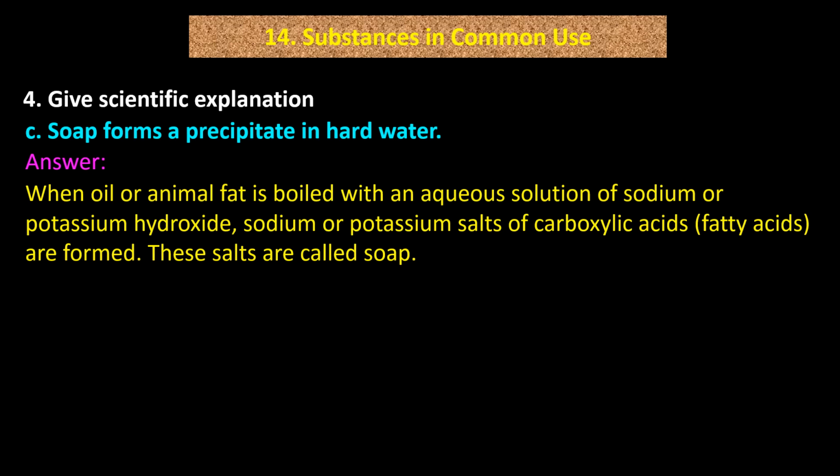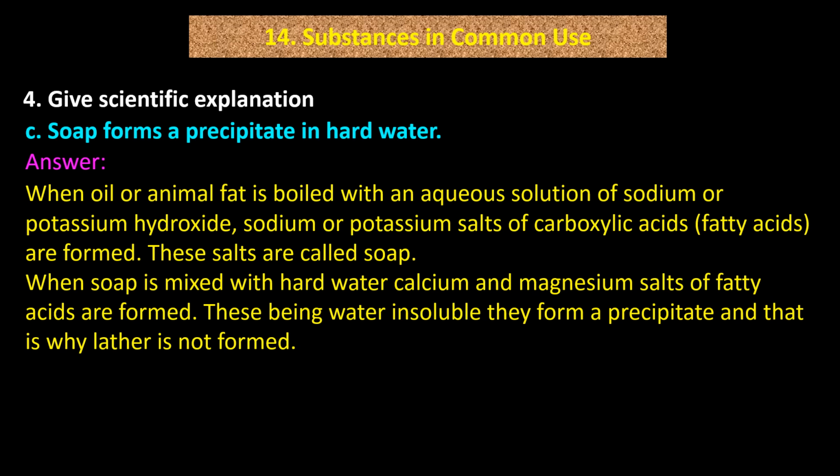These salts are called soap. When soap is mixed with hard water, calcium and magnesium salts of fatty acids are formed. These being water insoluble, they form a precipitate, and that is why lather is not formed.